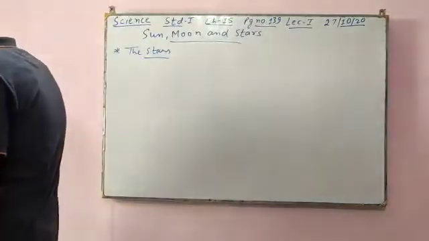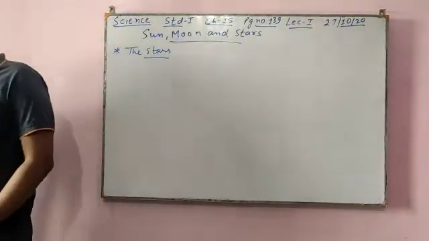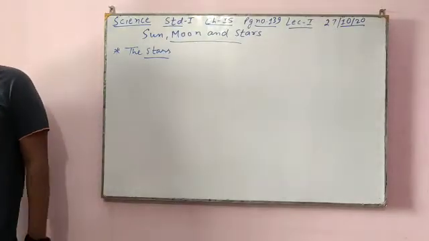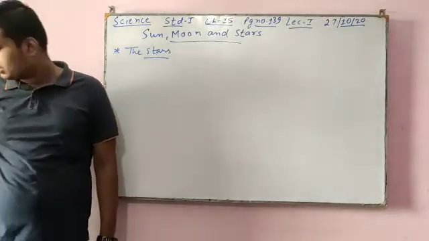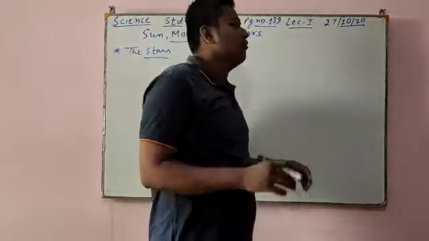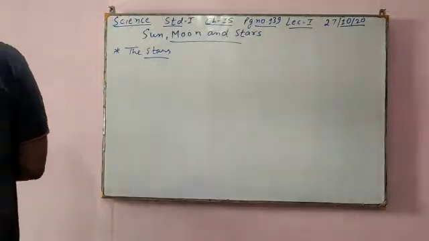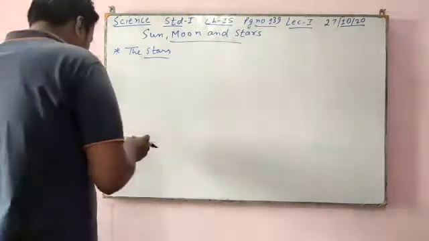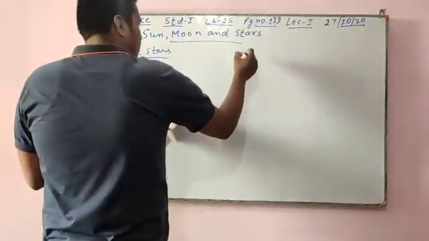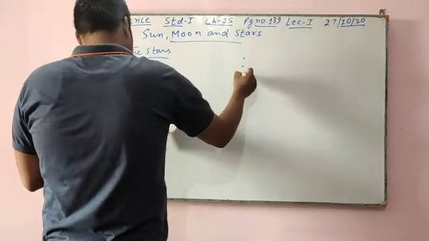Some stars are found in groups. They usually form a shape or a pattern. These stars together look like a picture. When you see many stars, they will form a pattern. Like here you can see how stars form a pattern. I am just showing you.